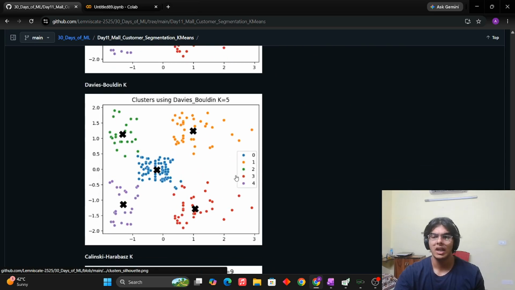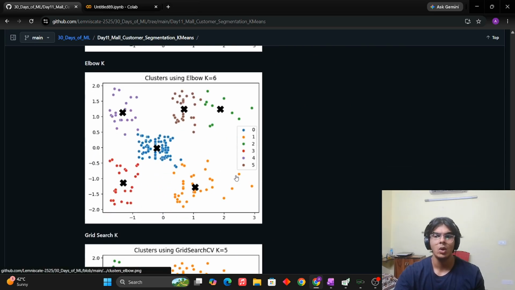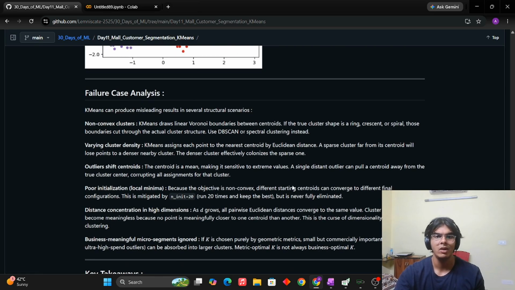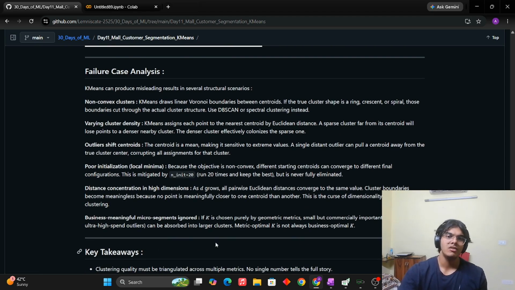Basically, this model has run well. It has given us very good interpretable results and a very good analysis. But we need to understand what are some places where k-means clustering might fail. The first one is the problem of clusters which are not spherical in shape.